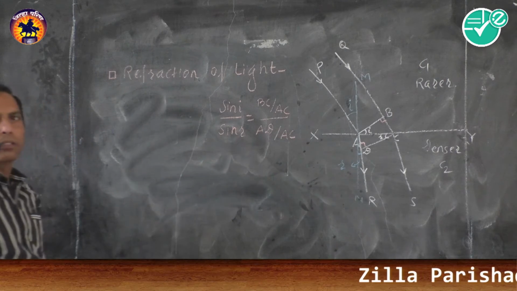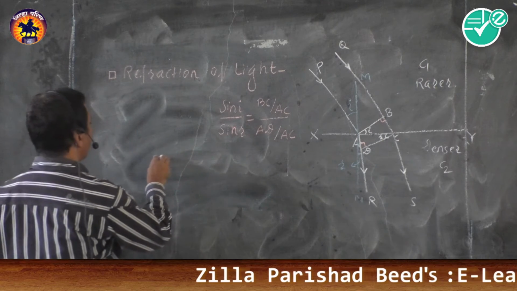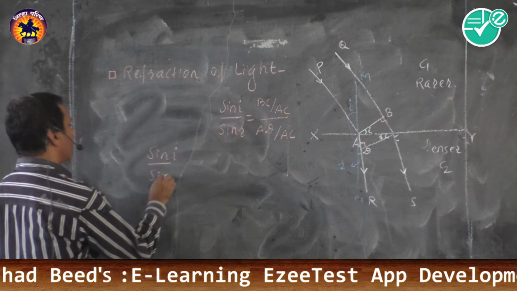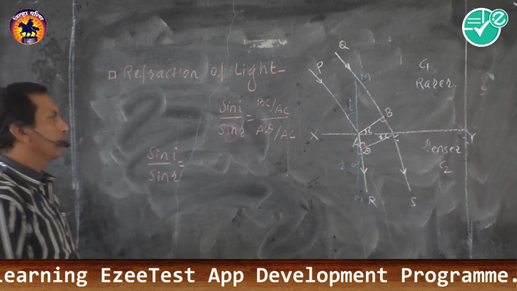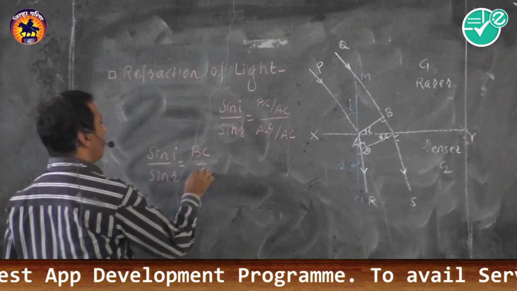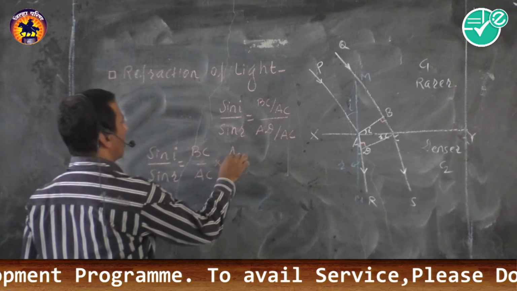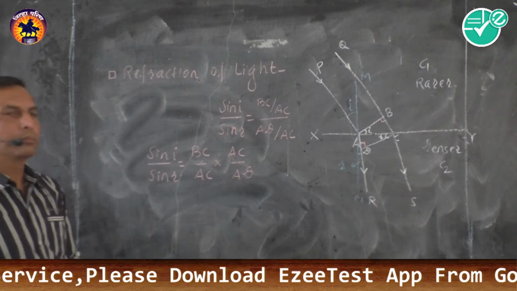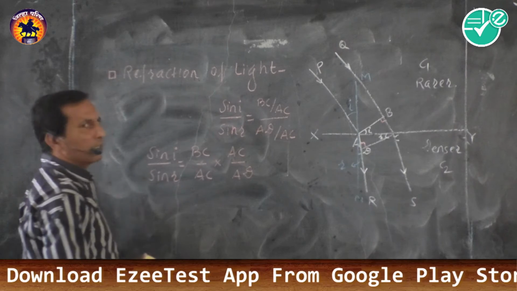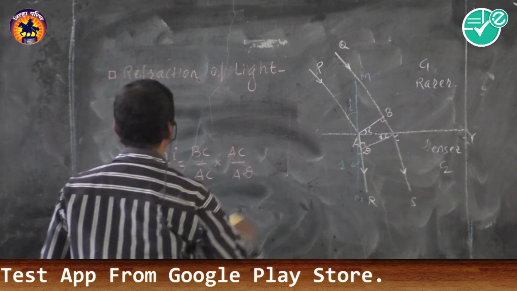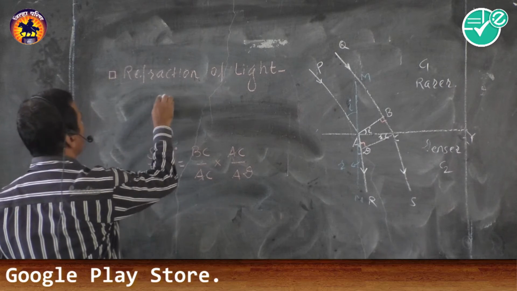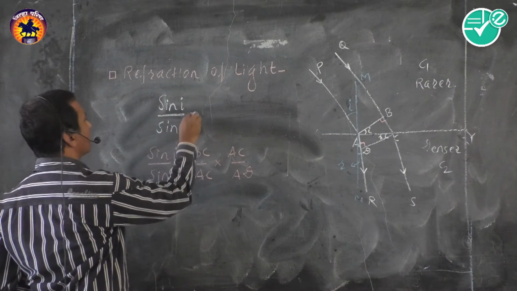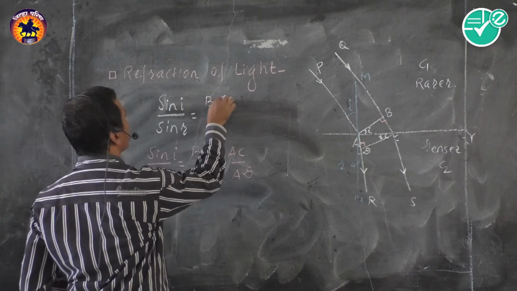Then, next step, sin I upon sin R is equal to BC upon AC into AC upon AD. Then AC will get cancelled. Then we have the formula, sin I upon sin R is equal to BC upon AD.